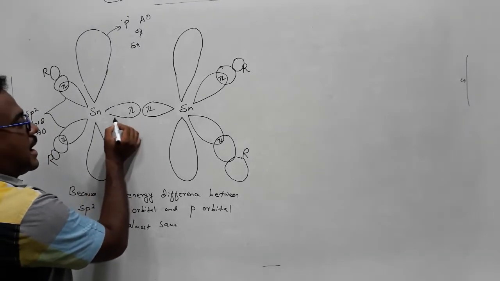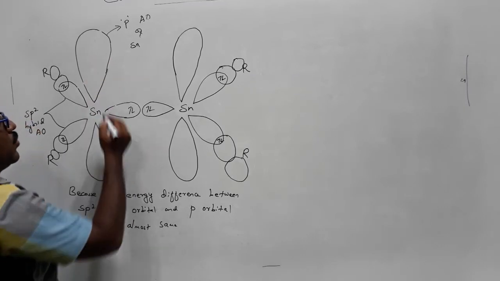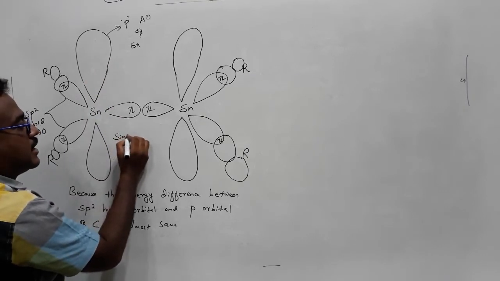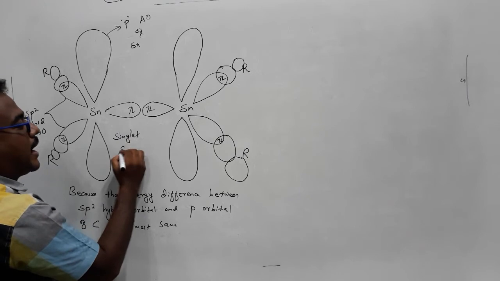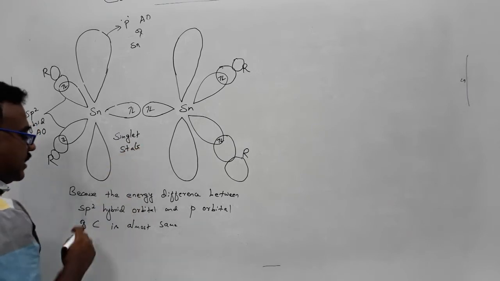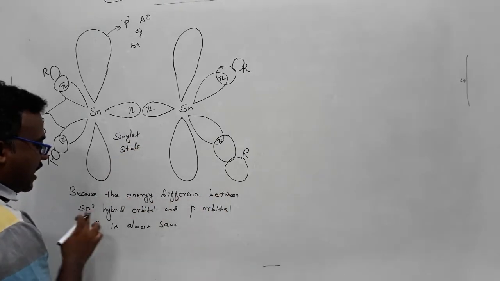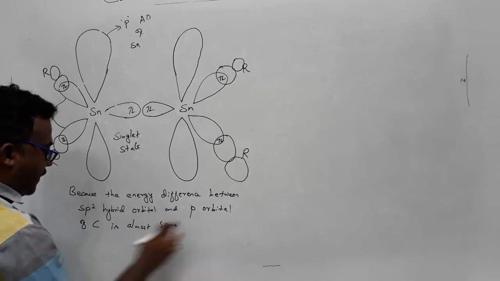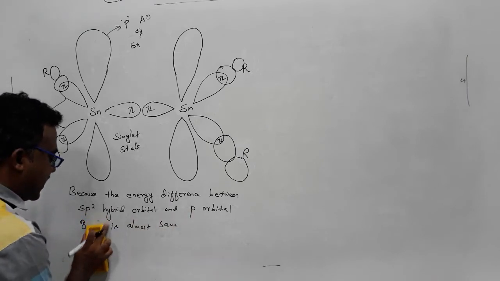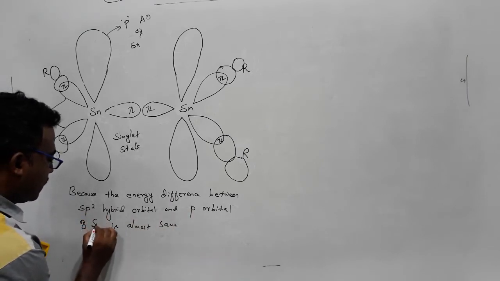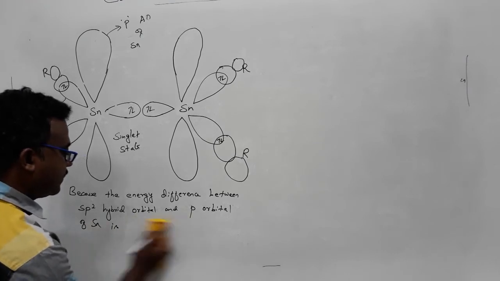So why is it in the form of a singlet state? Each tin is in a singlet state. Why? Because the energy difference between the sp2 hybrid orbital and the p orbital of tin is large.